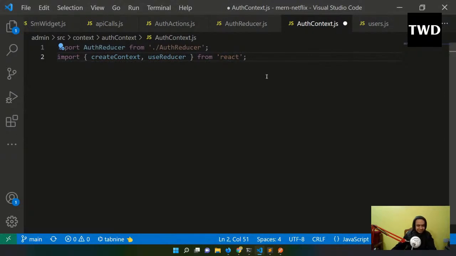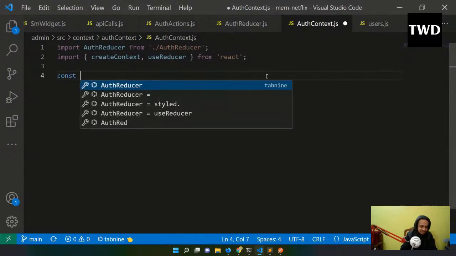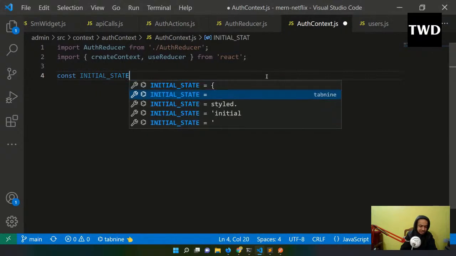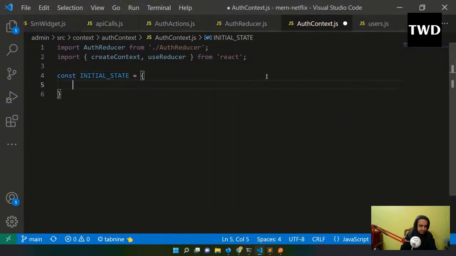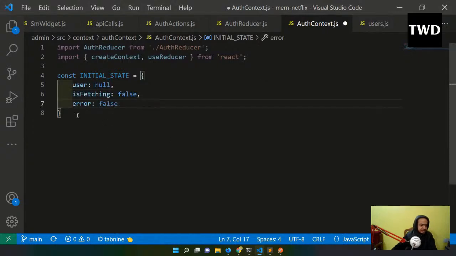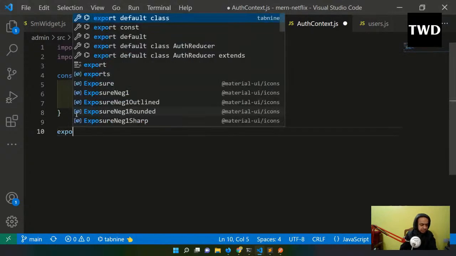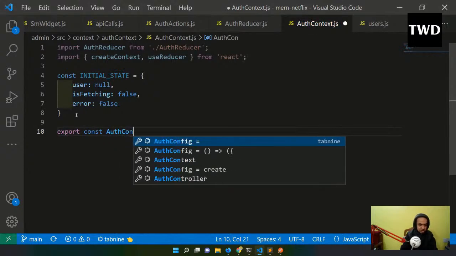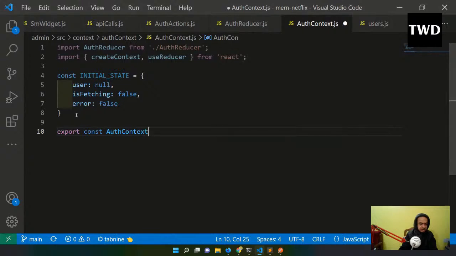And then we'll have the state something like here: const INITIAL_STATE equal to user null, and then isFetching is false and error is false. Okay, error is false. Then we have to do export const AuthContext equal to createContext, and the initial state I have to pass. So now how to add the context here?